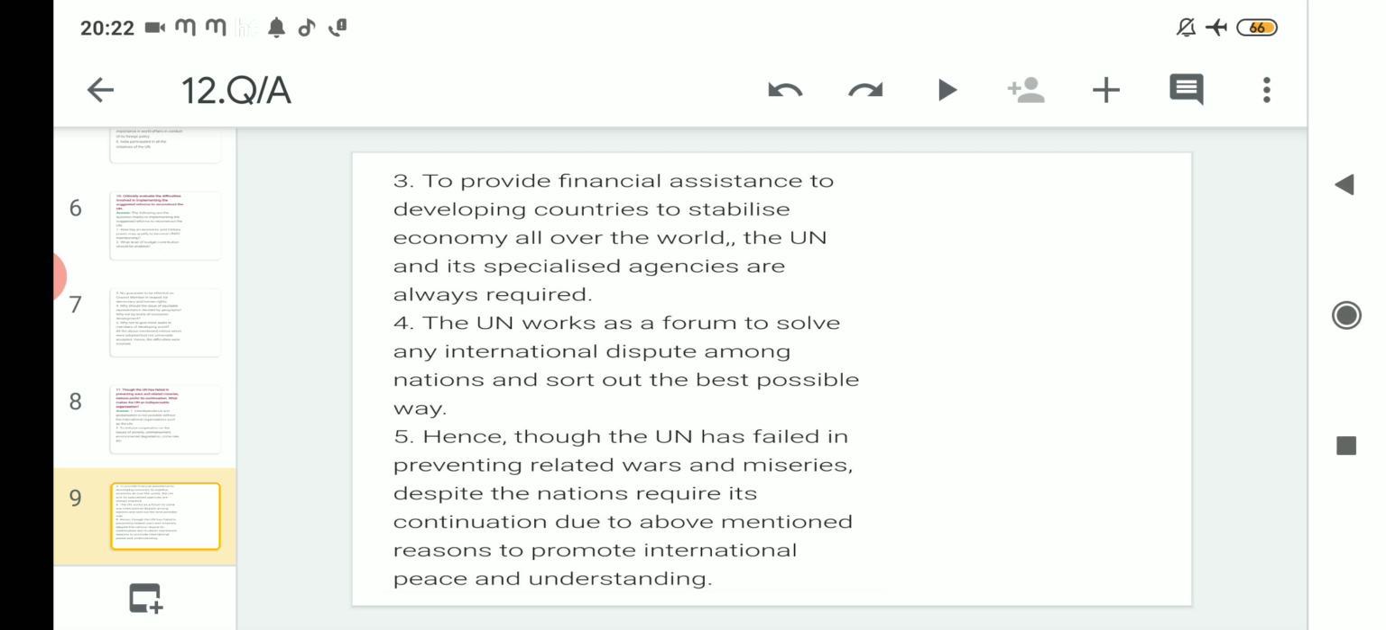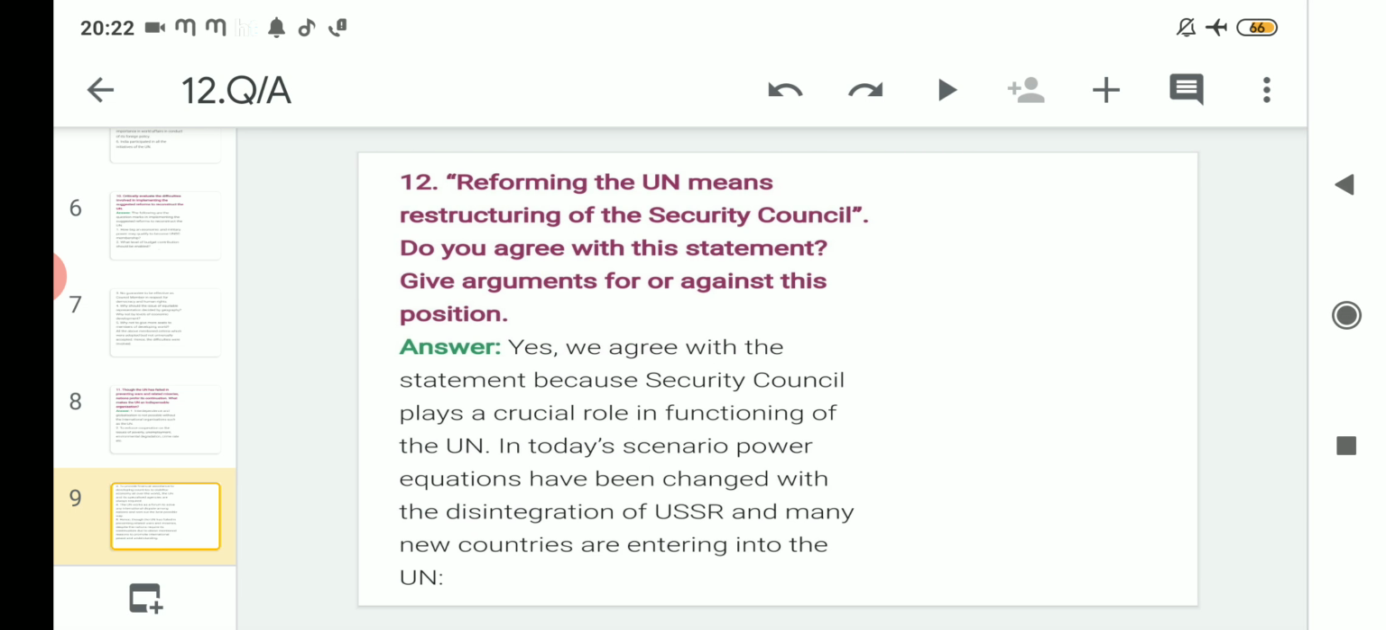And number 5, hence, though the UN has failed in preventing war and miseries, the nations require its continuation due to the above-mentioned reasons. So whatever the 4 points we have discussed, we are pretty sure that the United Nations is very much required in this 21st century.